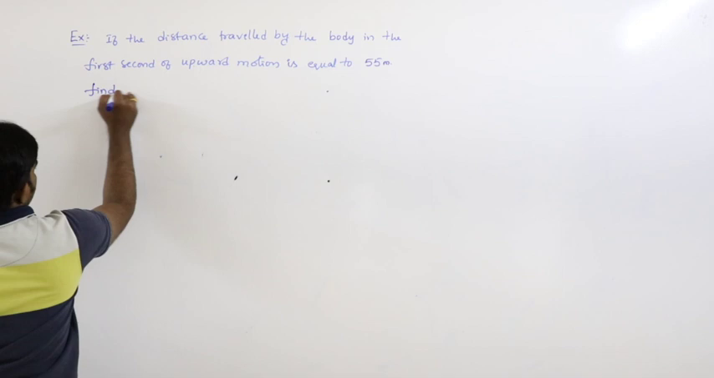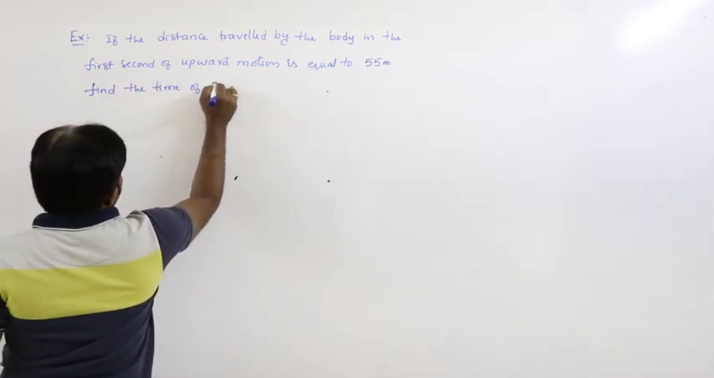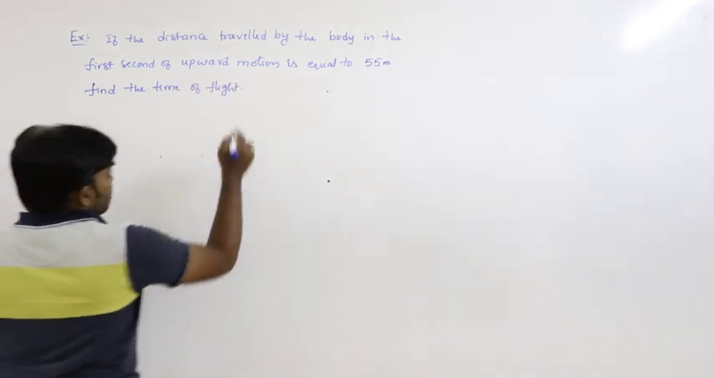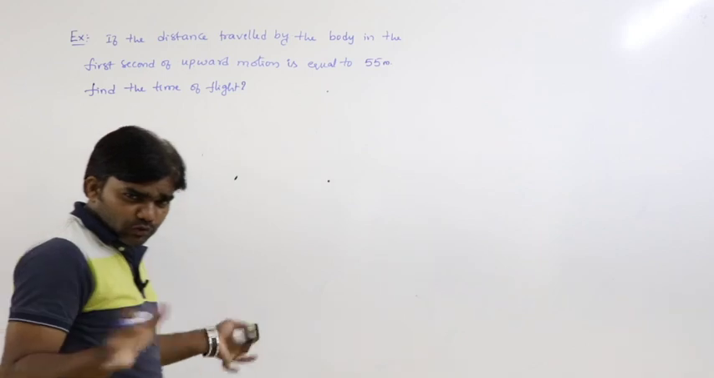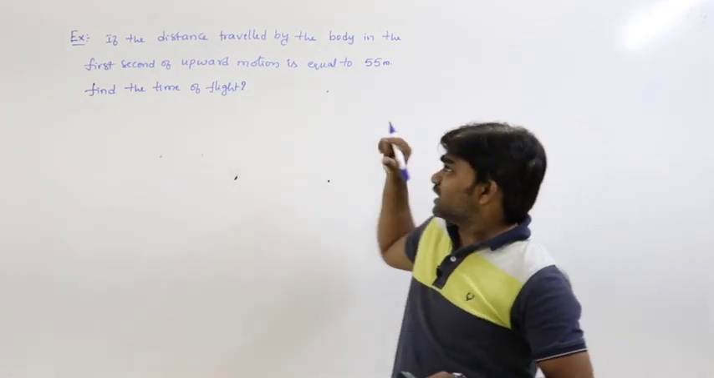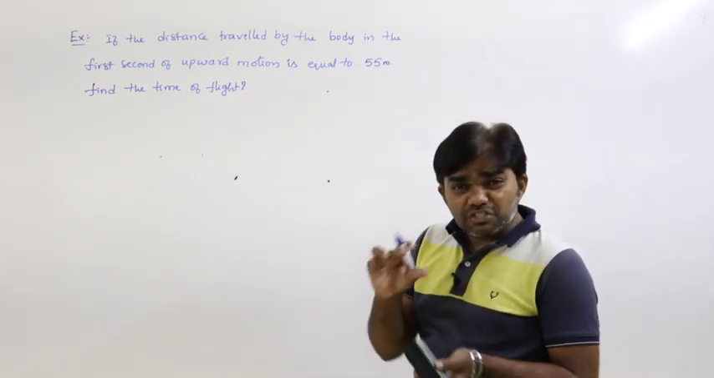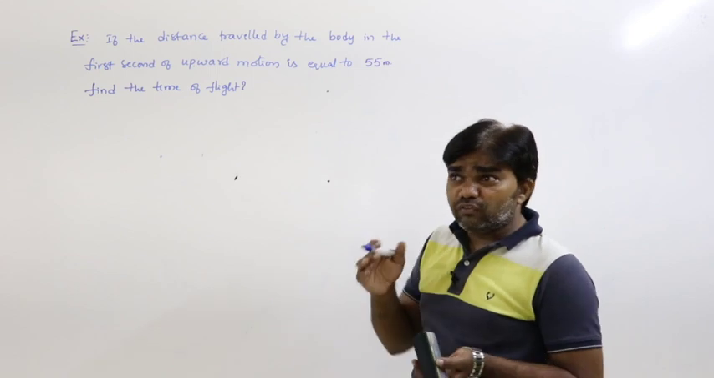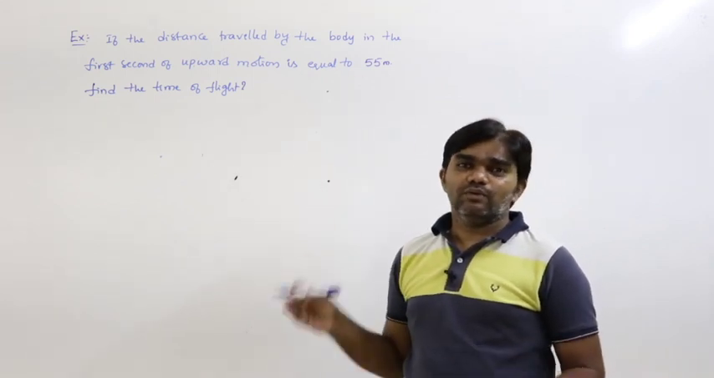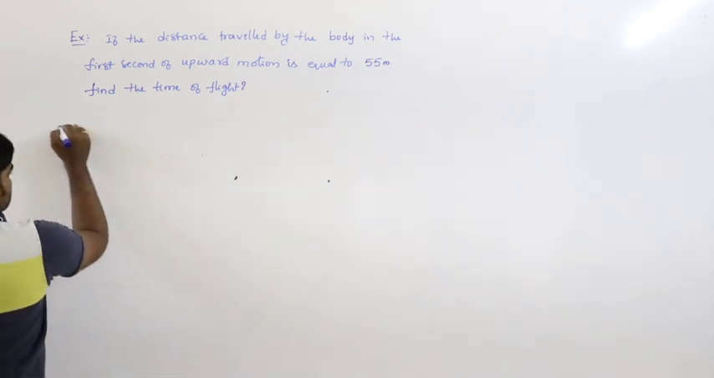The question is, find the time of flight. That is the question. We don't know anything. Just the distance travelled by the body in the first second of upward motion is 55 meters. First second only 55. How can you calculate total time of flight? That's what we have to calculate. See here. Solution.